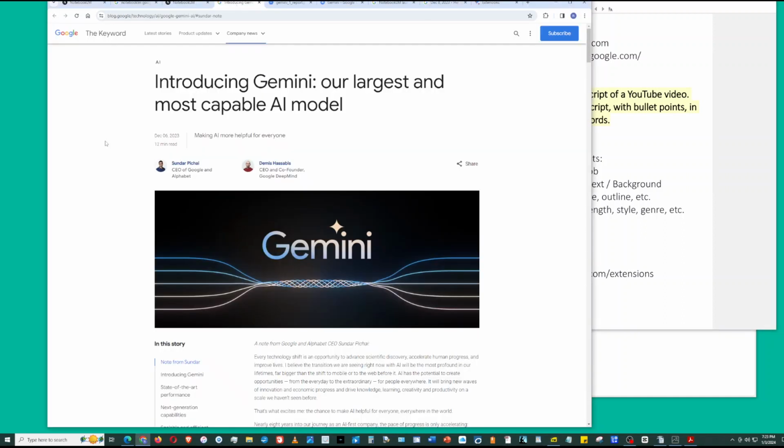So, to give some background, on December 6, 2023, Google officially announced the introduction of Gemini. Gemini is Google's most advanced artificial intelligence. It is a competitor to OpenAI's ChatGPT, or GPT-4. Microsoft Copilot is powered by GPT-4. That's OpenAI. So OpenAI, ChatGPT, GPT-4 are competitors of Google's Gemini. I'm going to say at this point, it looks like Gemini is the most advanced model.